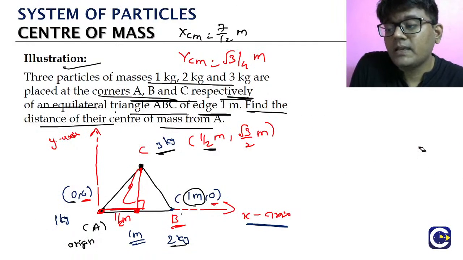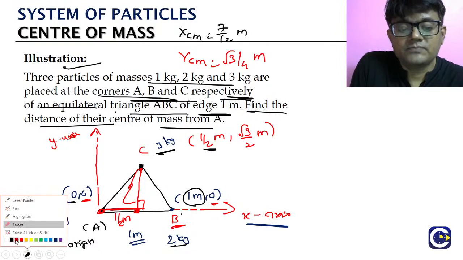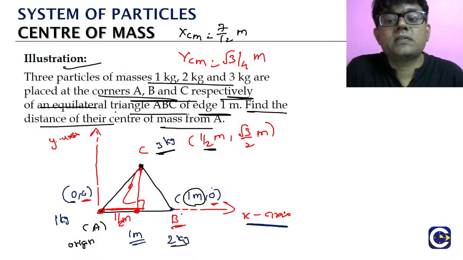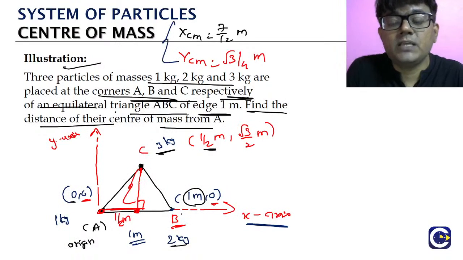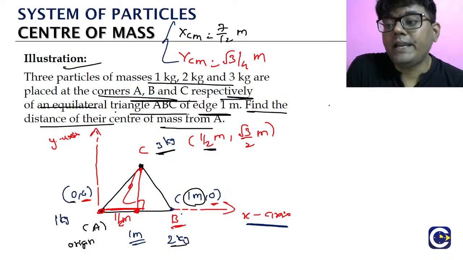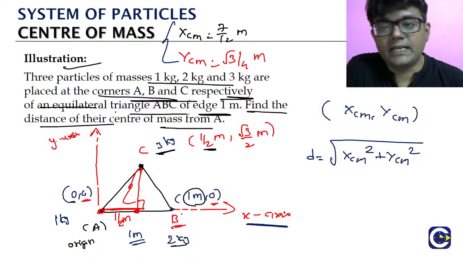Now look, first of all, do you know why we have chosen corner A as the origin? Because finally we should calculate the distance of that center of mass point from the corner A. So the corner is the origin. If you have any point with coordinates x center of mass comma y center of mass, the distance of the point from the origin is root of x center of mass square plus y center of mass square.